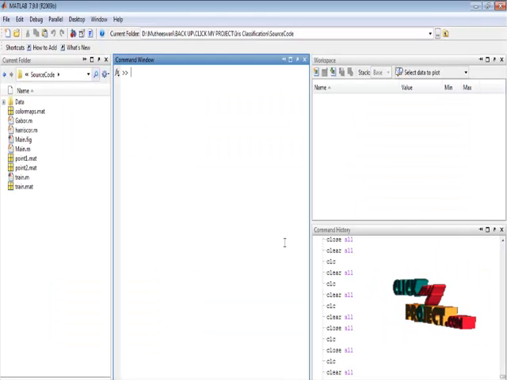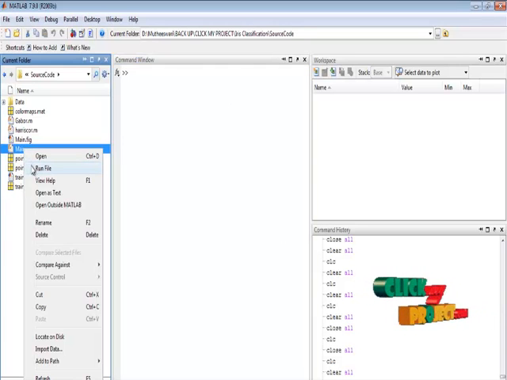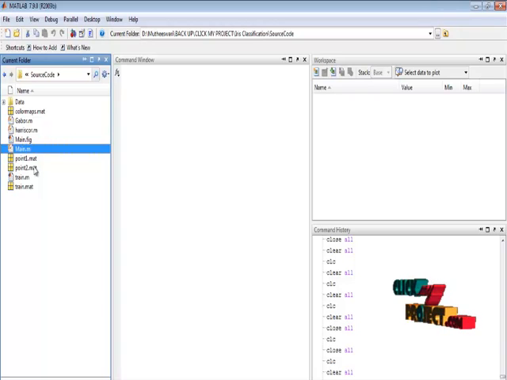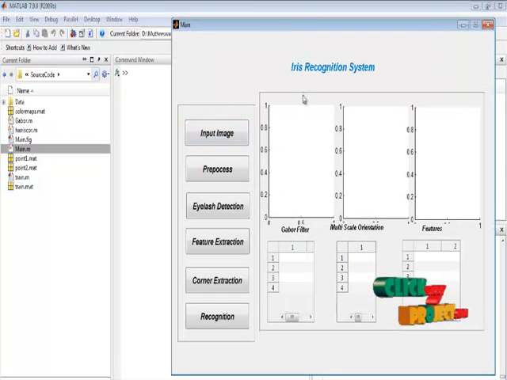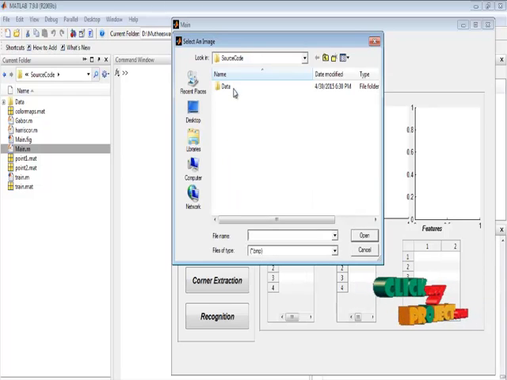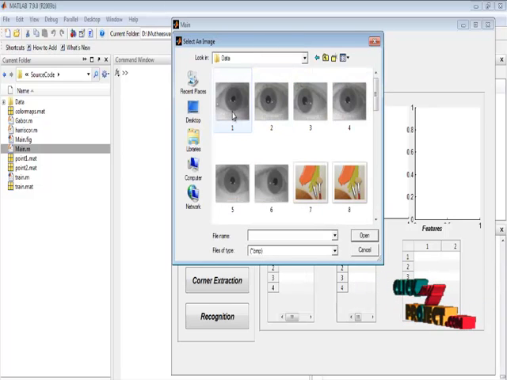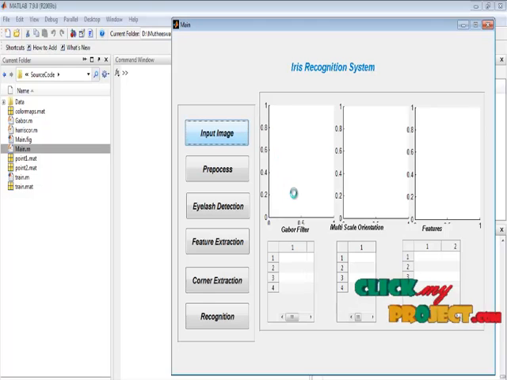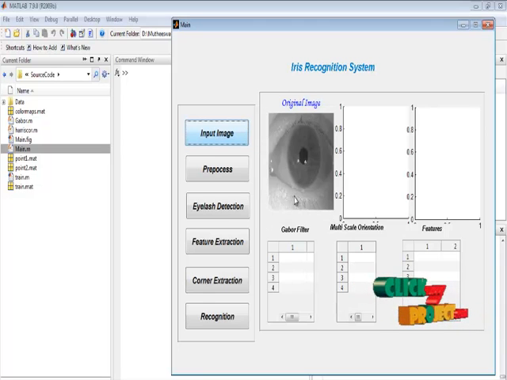Let me discuss the running procedure for our process. Select the main.m file in the current folder, right click that file and run it to execute this process. This is the main window of our iris recognition system. By pressing the input image button, we can browse the input image from the dataset folder. Here, select any one iris image from the dataset folder. Here I display the original image in the axis 1 plot.